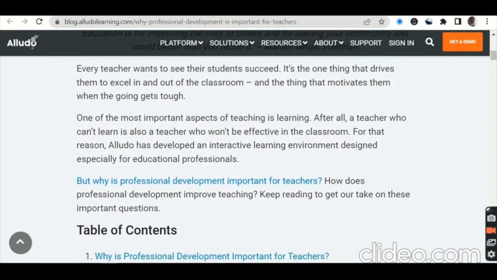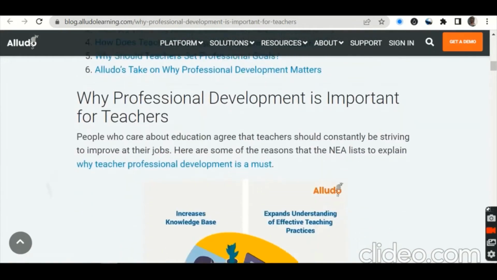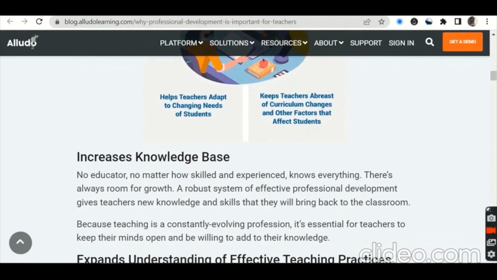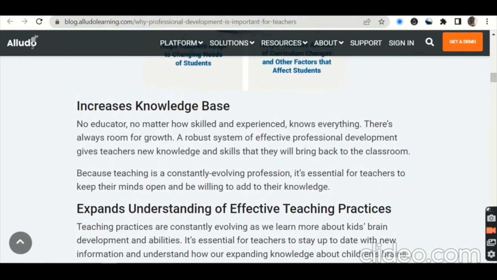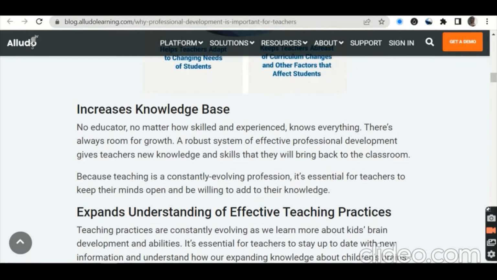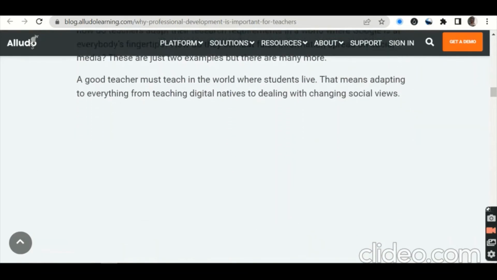So let me see. One of the most important, I have to have the table of content. You go down, reading, increase knowledge base. I think this is something I would relate to. No educator, no matter how skilled and experienced, knows everything. There's always room for growth. A robust system of effective professional development gives teachers new knowledge and skills that they will bring back to the classroom. Because teaching is a constantly evolving profession, it is essential for teachers to keep their minds open and be willing to add to their knowledge. I think this is it. That one can work as a very good introduction.